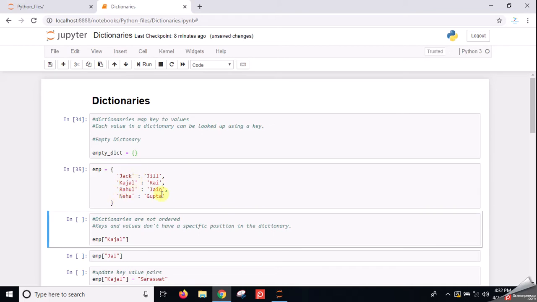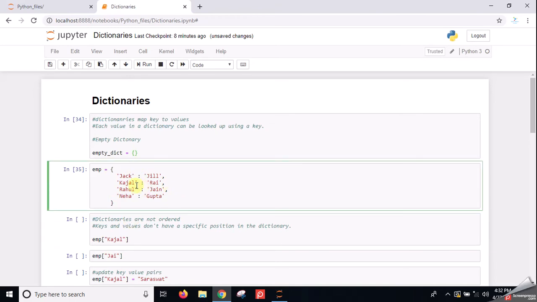You can define it very easily. But one important thing is that all the key-value pairs should be defined inside the curly braces. It's very simple. One more thing about a dictionary is that it is not ordered. We can define key-value pairs in any order. There is no specific position for any key or value, so you don't need to sort the dictionary according to its keys or values. Whatever key you have, you can define it this way.